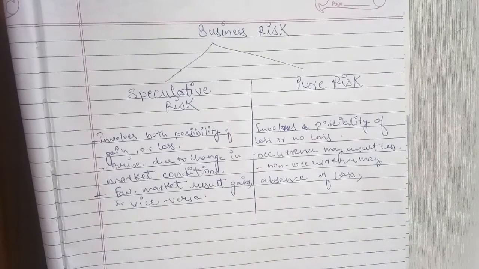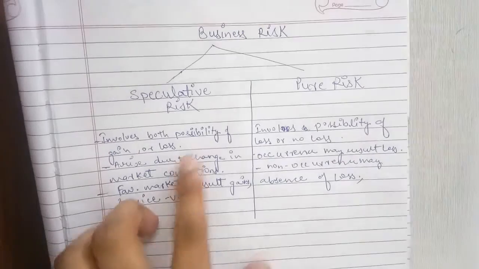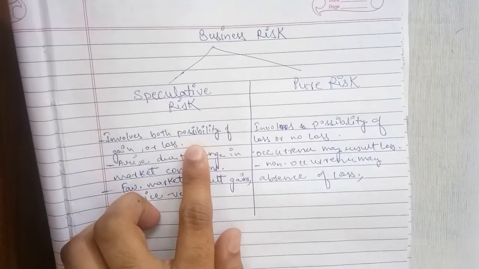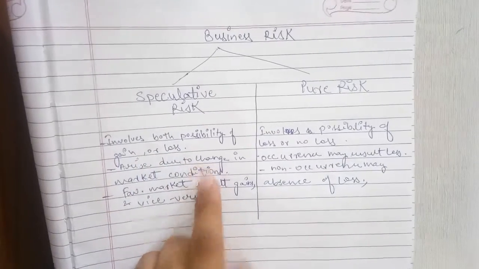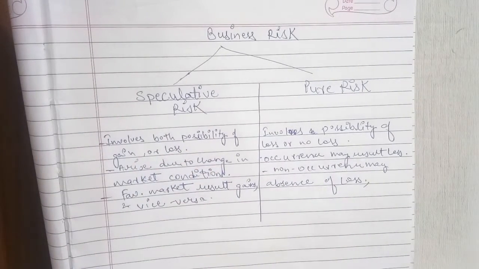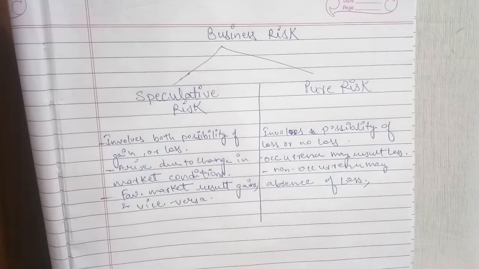The first one is speculative risk. Speculative risk involves the possibility of gain or the possibility of loss. So in the case of speculative risk, there is a possibility that you will earn profit, or there are chances that you will be stuck at a loss.